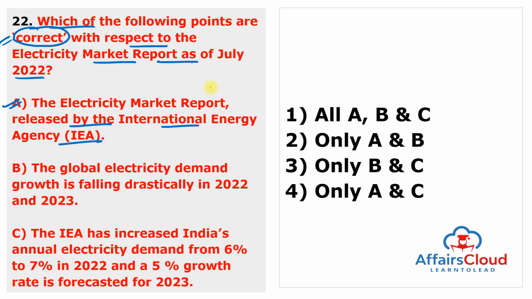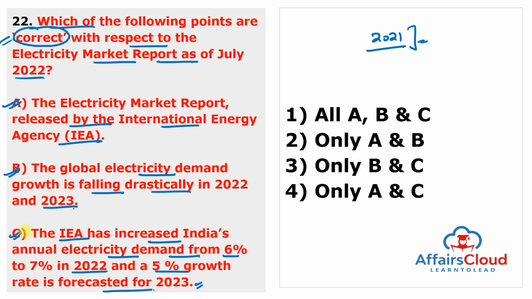According to this report, global electricity demand growth is falling drastically in 2022 after a strong recovery in 2021, as economic development weakens and energy costs skyrocketed following Russia's invasion of Ukraine. So the global electricity demand growth is falling drastically in 2022 and 23. So B is also a true statement. Next, the IEA or International Energy Agency has increased India's annual electricity demand from 6% to 7% in 2022 and a 5% growth rate is forecasted for the year 2023. This statement is also true.